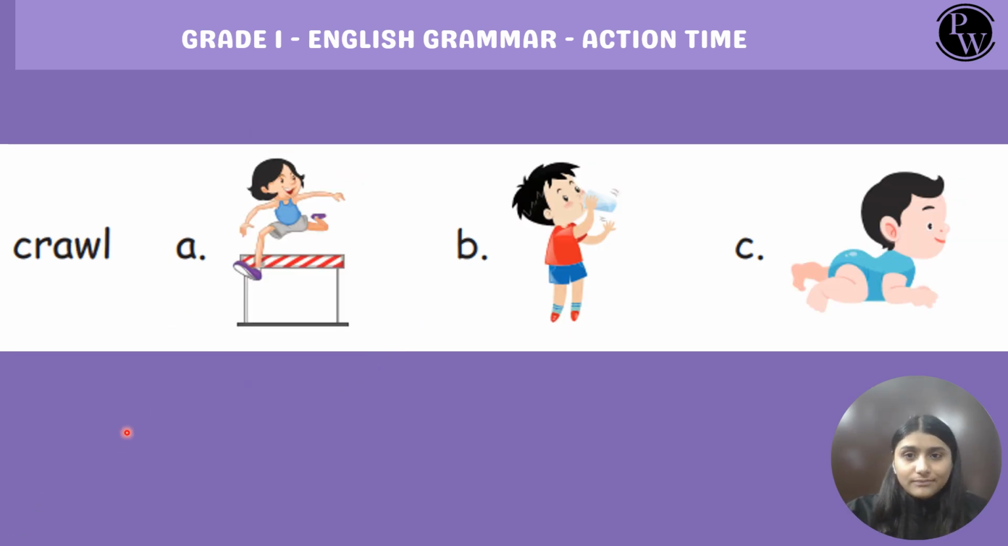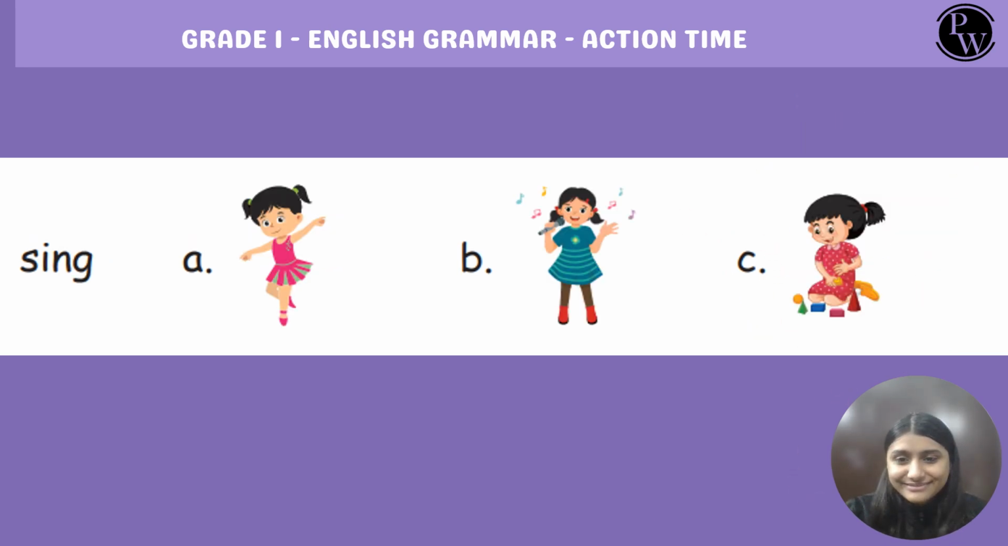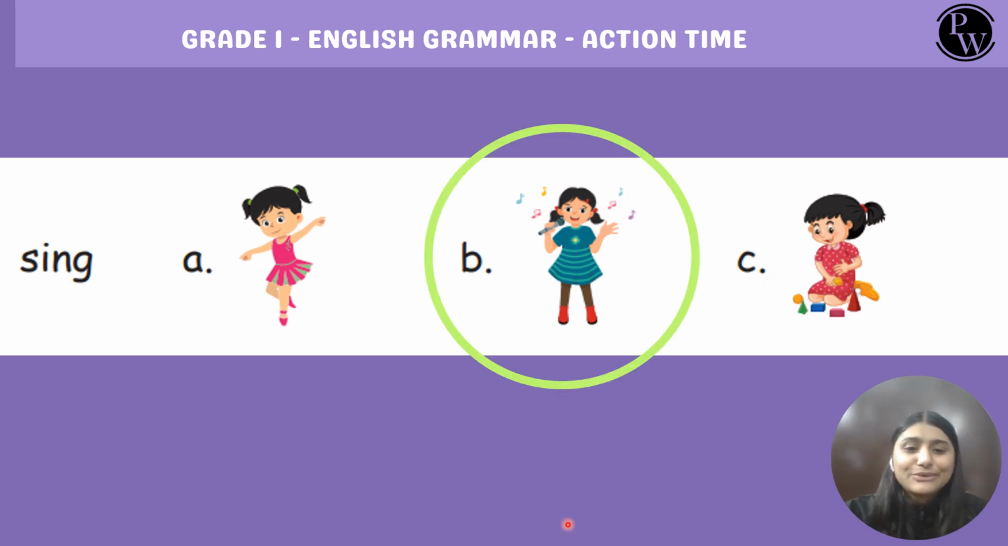Next, crawl. What do you think the correct image would be for crawl? Yes, the third image. We can see the baby crawling here, right? So this is the correct answer. Great. Now our next action word is sing. This is very easy to spot. What do you think? Which one of them is singing here? Yes, absolutely right. The second girl here, right? She's singing. We can see her singing. So this is the correct answer. Great.